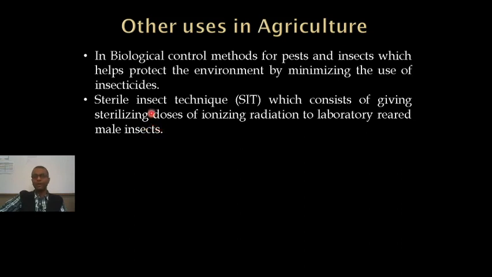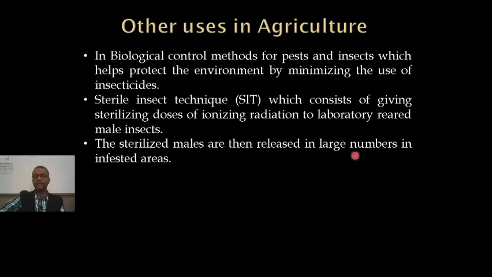In the laboratory, a large number of such insects can be reared. Usually male insects are reared, which are made sterile by giving them doses of ionizing radiations. So these male insects are sterile, they can't reproduce. These sterile male insects are then released in large numbers to the infested areas.